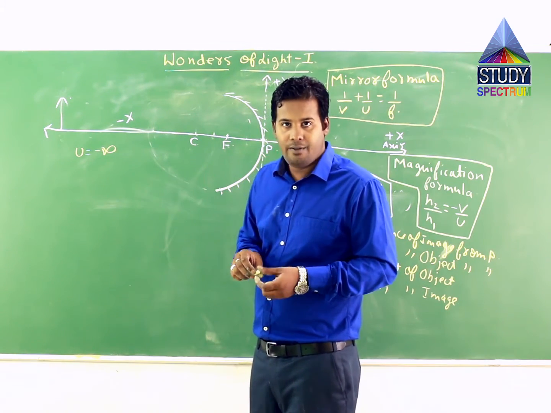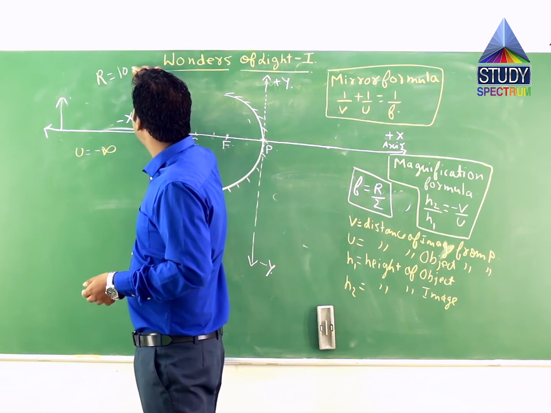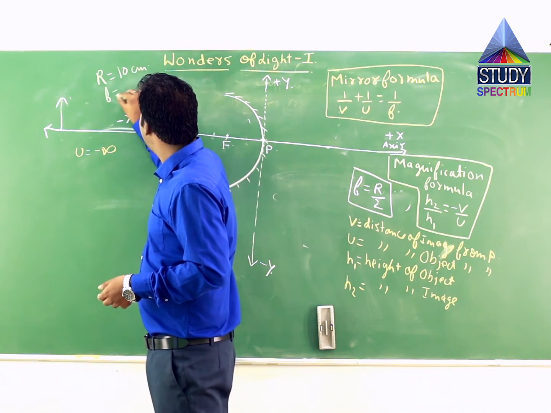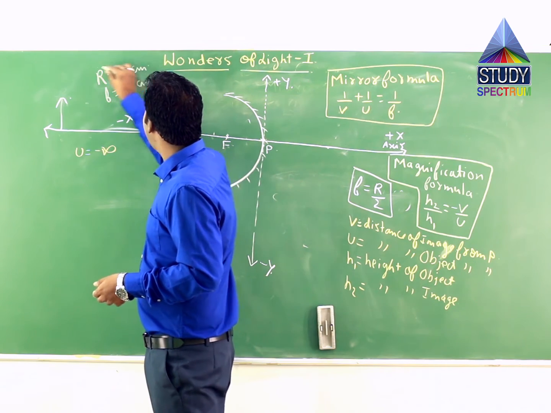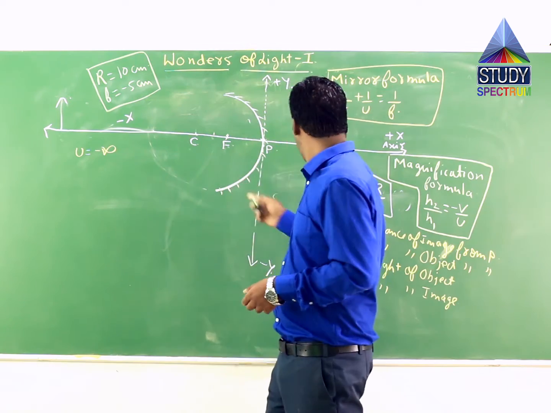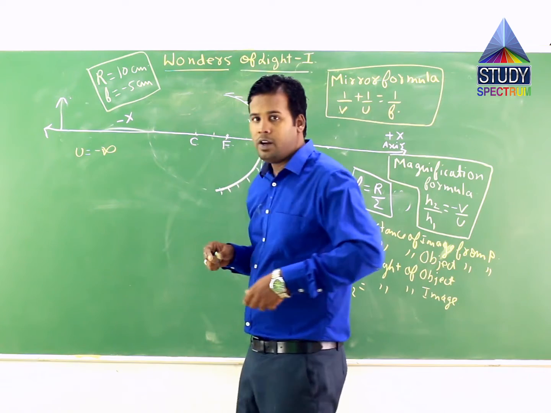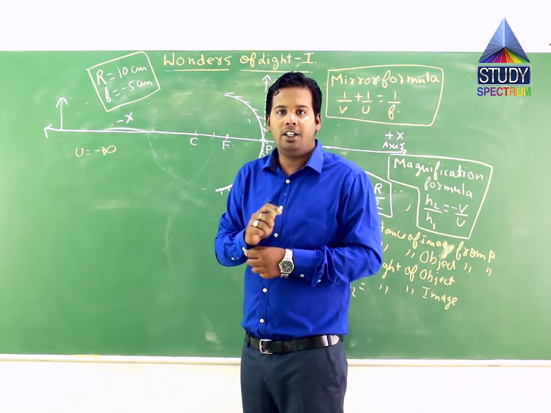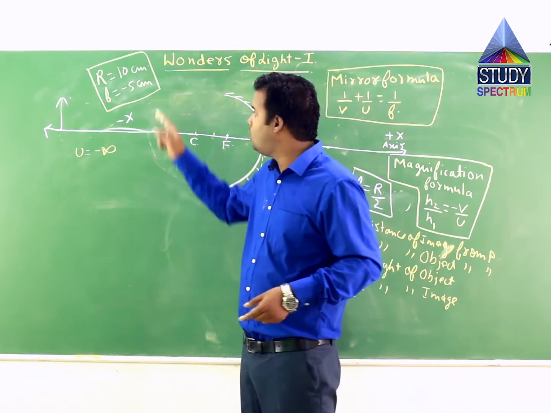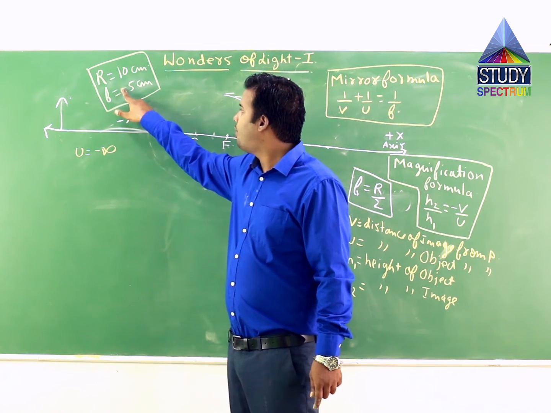My suggestion is, for theoretical questions, every time take r as 10 centimeters, so automatically your f will become 5 centimeters in magnitude. Why? Because f is equal to half of the radius, as I have written over here. So when the nature, size and position of the image have been asked but data has not been given, take r as 10 centimeters, and f is 5 centimeters.